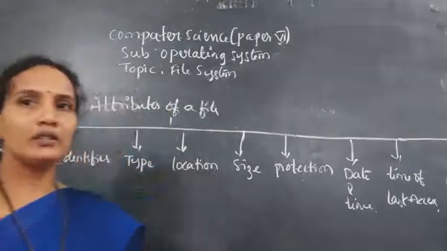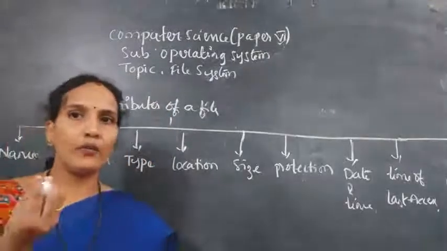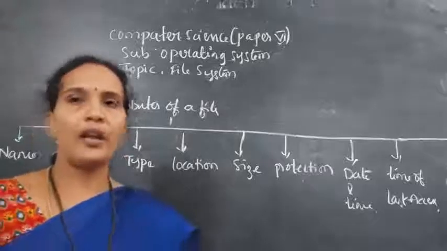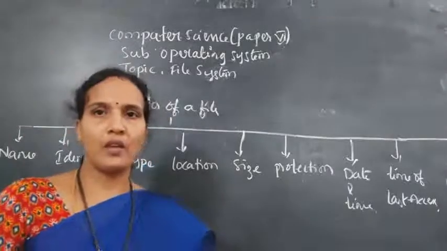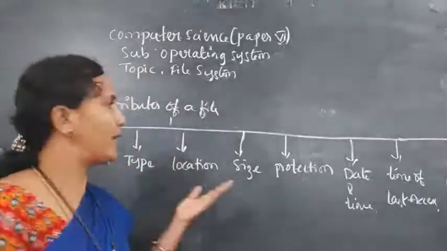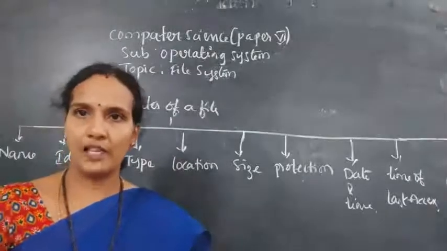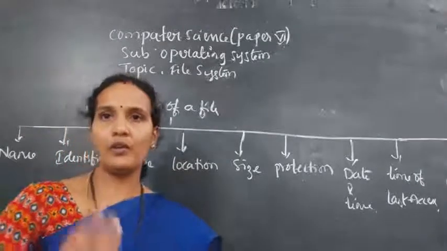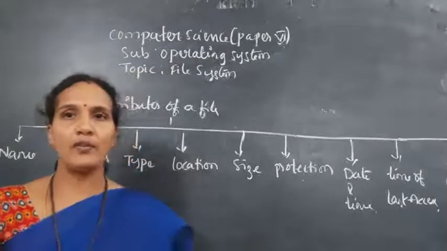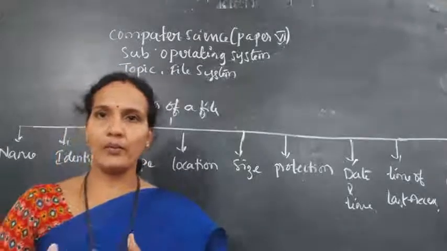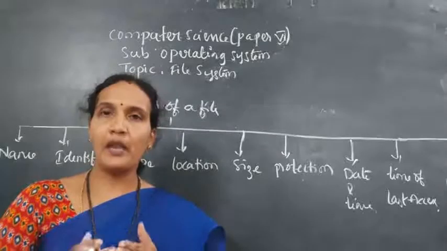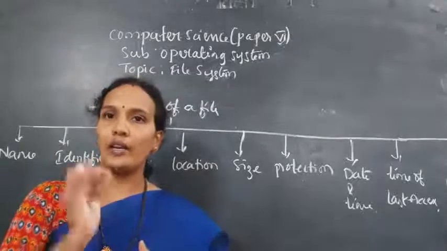So here I have given a few attributes of the file, and you have a number of attributes. Here I am explaining up to 9 or 10 attributes. If you want to open the attributes of the file, just go to the location where the file is in the system. Next, right click on that file.